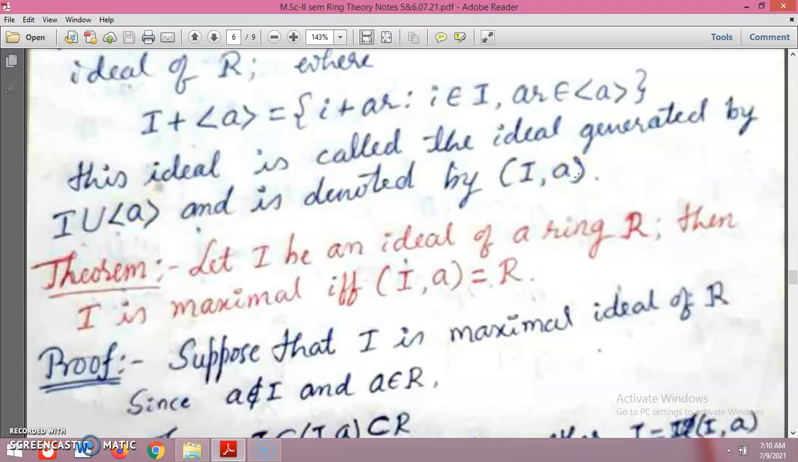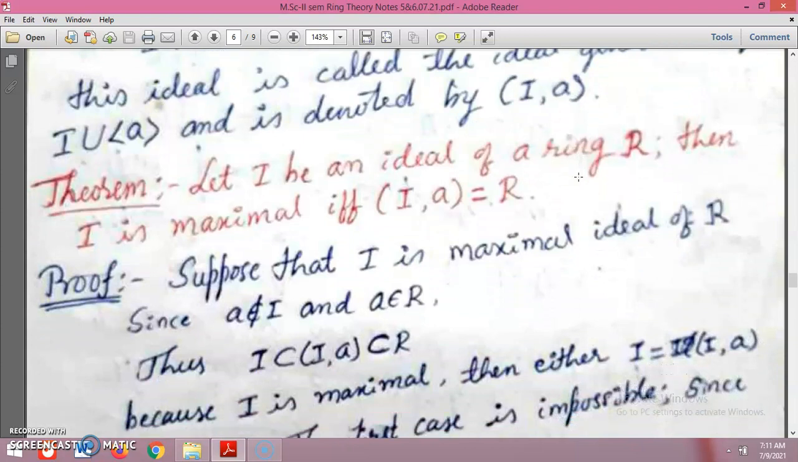With the help of this definition we shall see again the properties of maximal ideals. Let I be an ideal of a ring R. Then I is a maximal ideal if and only if I plus aR equal to R. Suppose I is a maximal ideal of R, and a does not belong to the ideal, but a is in R.